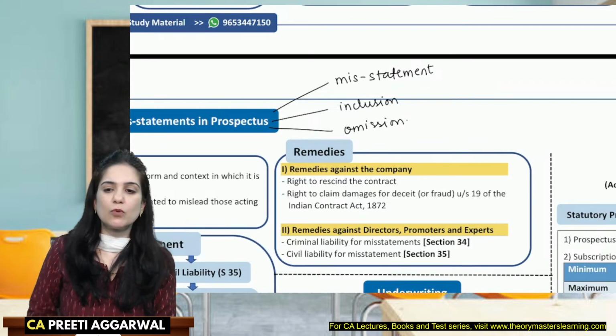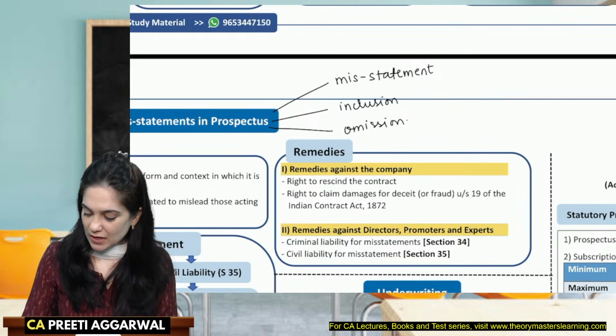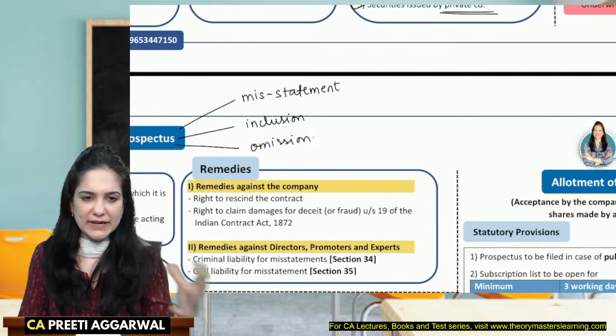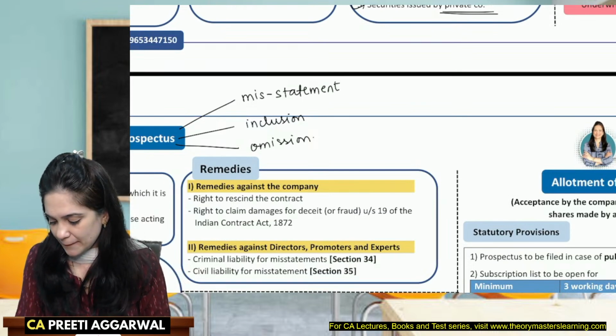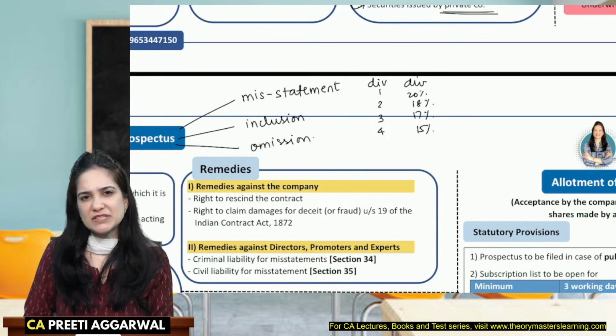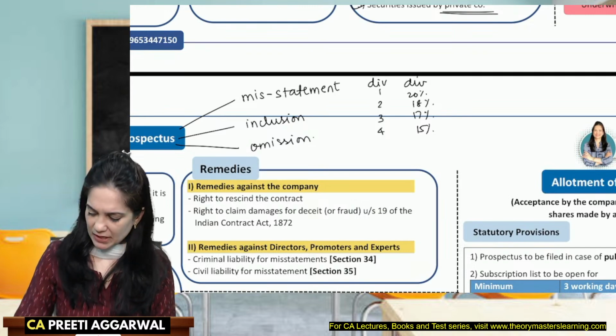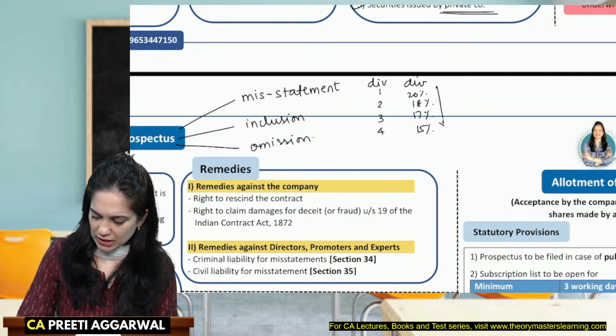Okay. Now, what is the misstatement? I'll give you a detailed example. Now, the company has declared dividend in years 1, 2, 3, 4. This is the dividend: 20%, 18%, 17%, 15%. Will you invest in the securities of this company? No. The company is showing a clear declining trend.